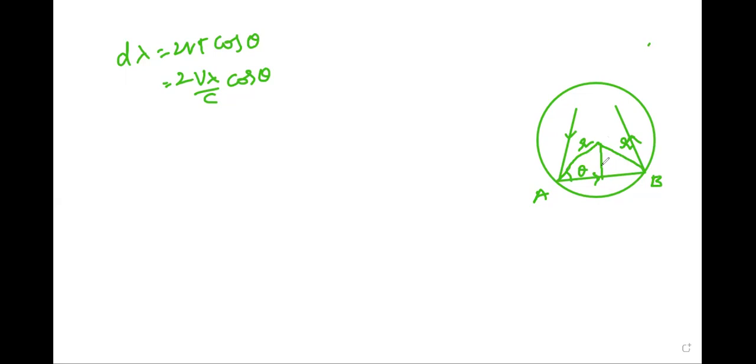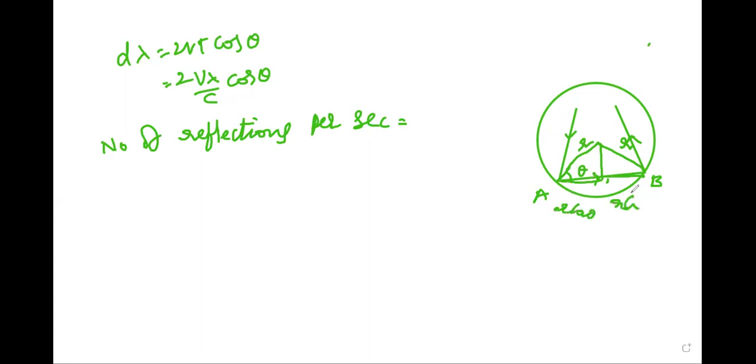So the number of reflections per second is equal to c divided by the distance covered. The distance covered is r cos theta, and this is also r cos theta, so per reflection it is 2r cos theta.